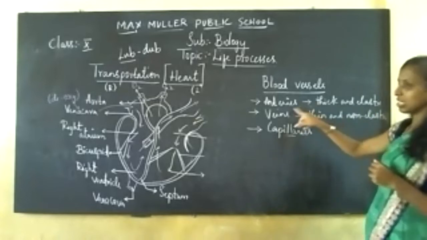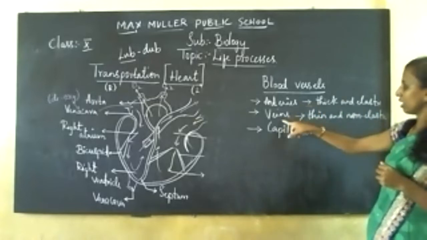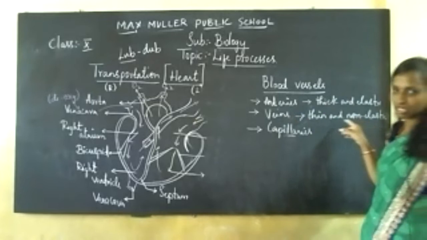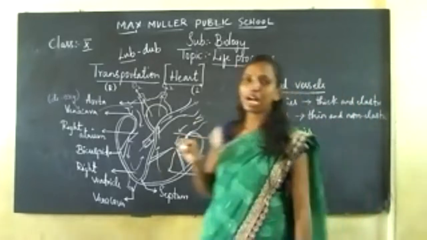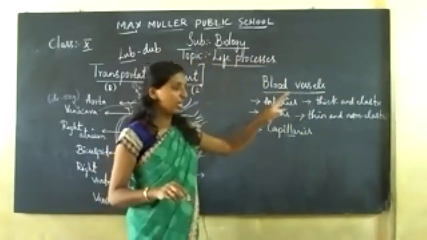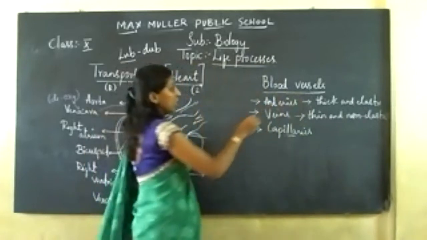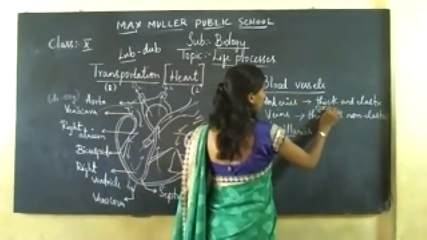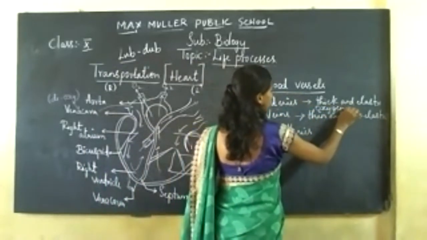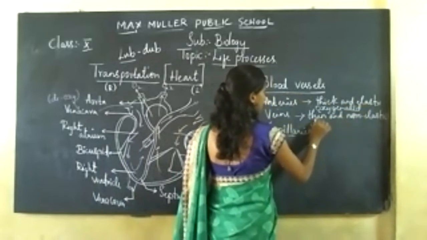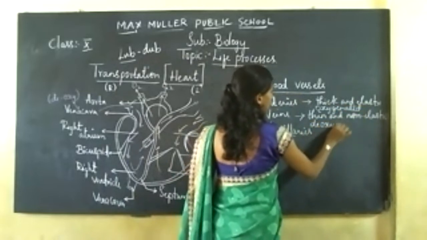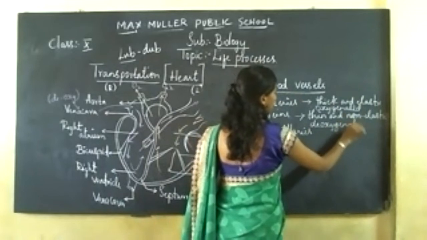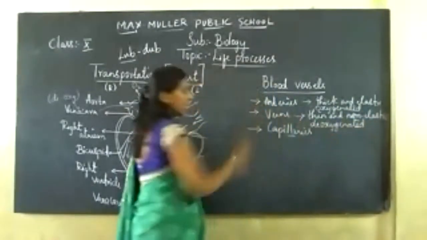Arteries are thick and elastic in nature; veins are thin and non-elastic in nature. Arteries carry oxygenated blood and veins carry deoxygenated blood.